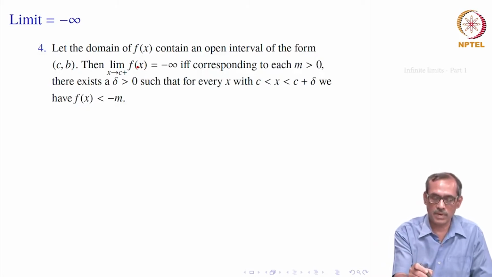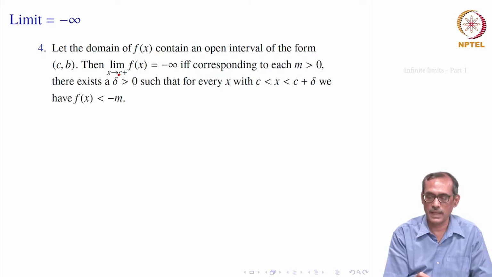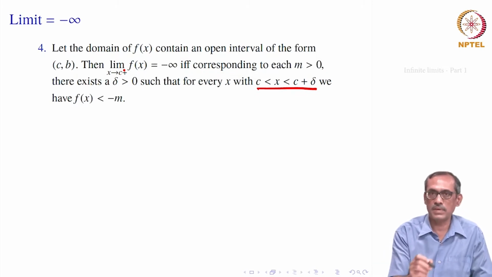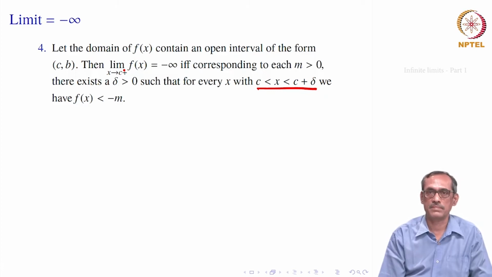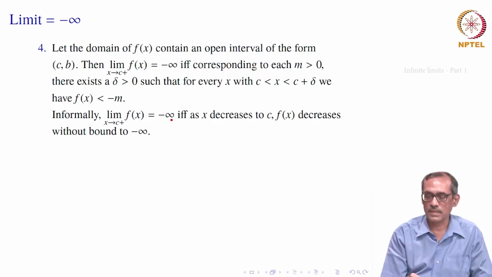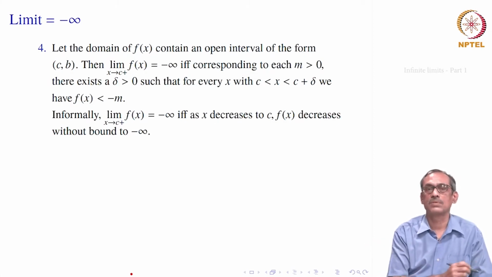We say that the limit of f(x) as x goes to c plus is minus infinity if corresponding to any M bigger than 0, any positive M, we will find one delta greater than 0, such that if x is any number between c and c plus delta, because it is c plus, we have f(x) must be less than minus M. It will be decreasing to minus infinity without any bound. So, again informally we would say this limit is equal to minus infinity if and only if as x decreases to c, f(x) decreases without bound to minus infinity.